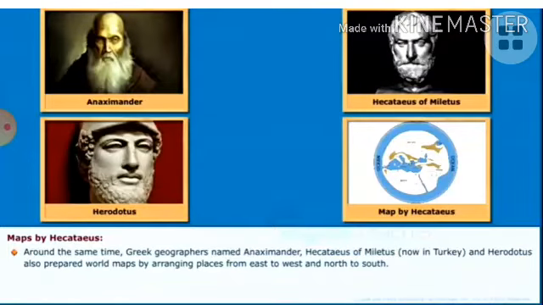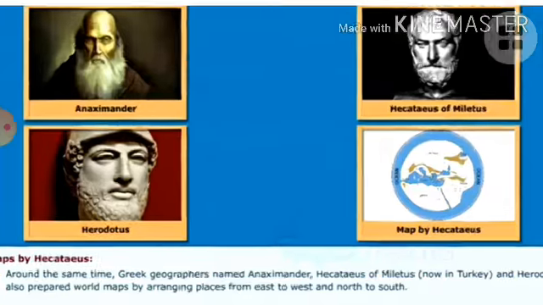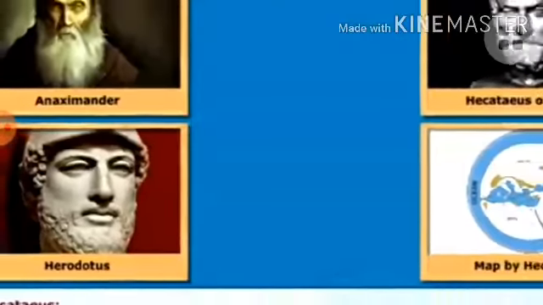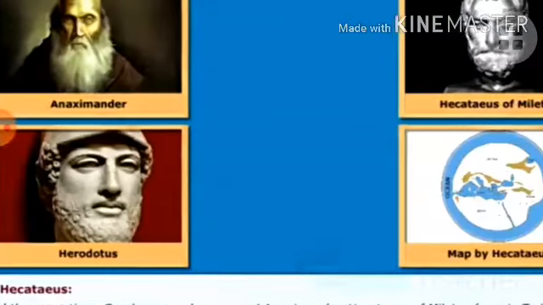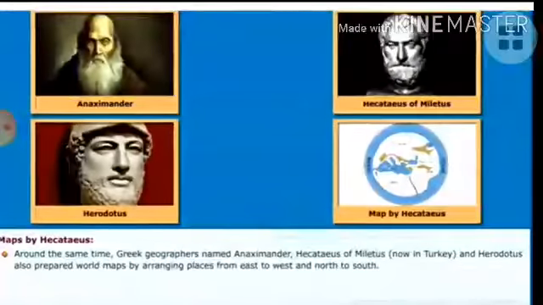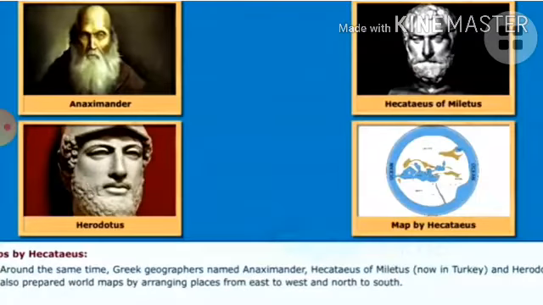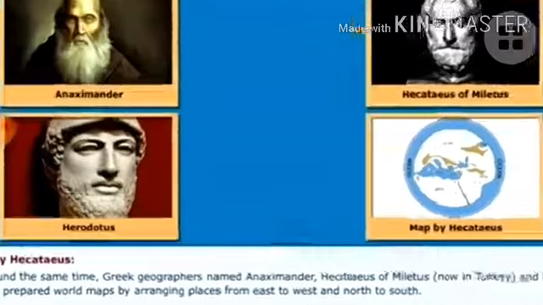Before that one, we should focus here on some ancient geographers who prepared all these maps. These all belong to Greek people, Greek geographers. Anaximander, we could see here a great personality, an aged person. The second person here is Herodotus.